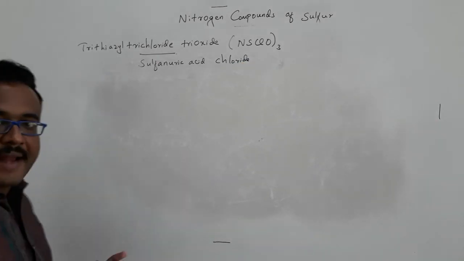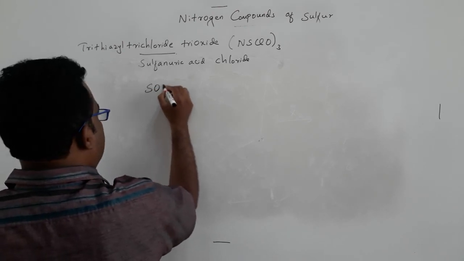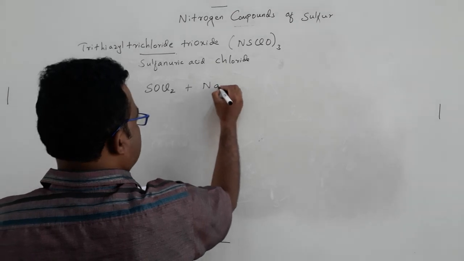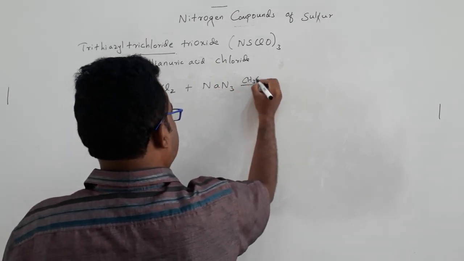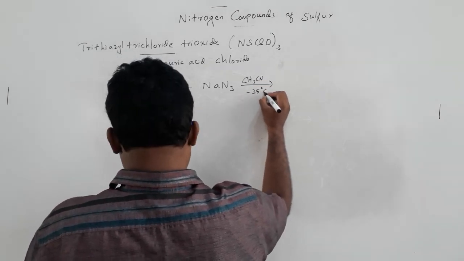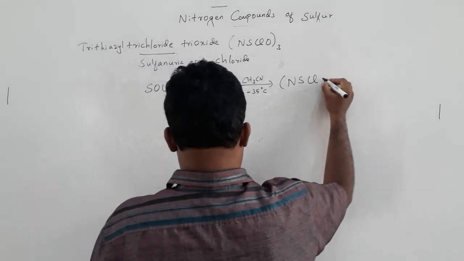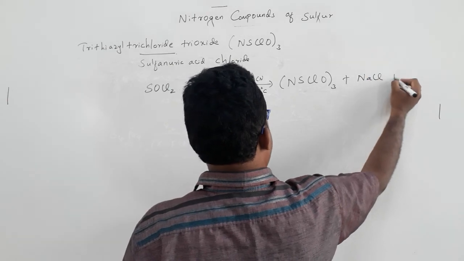This compound can be prepared by reacting SOCl2, thionyl chloride, with sodium azide in acetonitrile solvent. You need to keep the temperature at minus 35 degrees Celsius to get the compound N3S3Cl3O3, plus sodium chloride plus nitrogen.